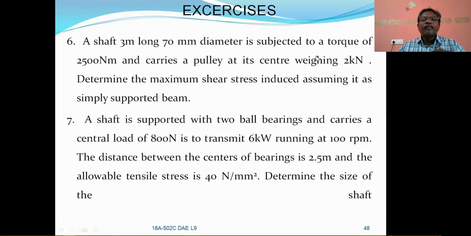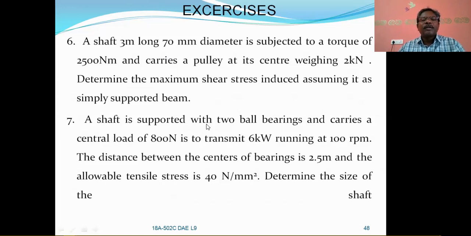M can be calculated by using a simply supported beam with point load at midspan, M = WL/2. W and the length of the shaft are given. With that, you can calculate your maximum bending moment, twisting moment, and finally the diameter.